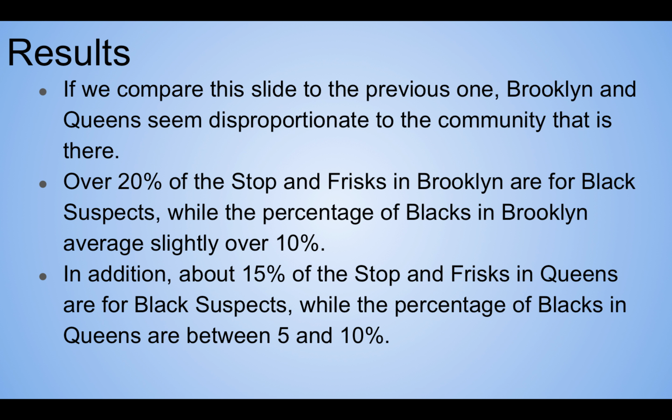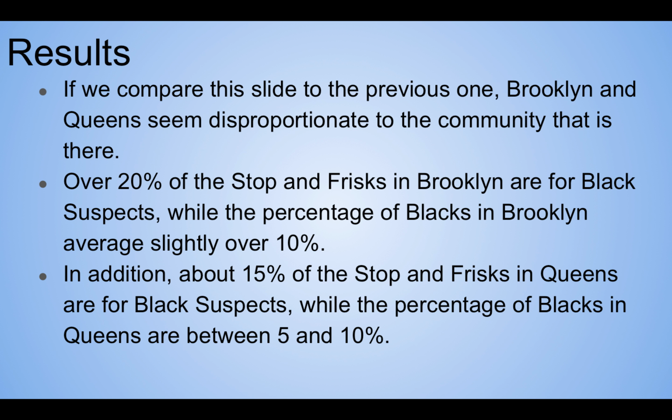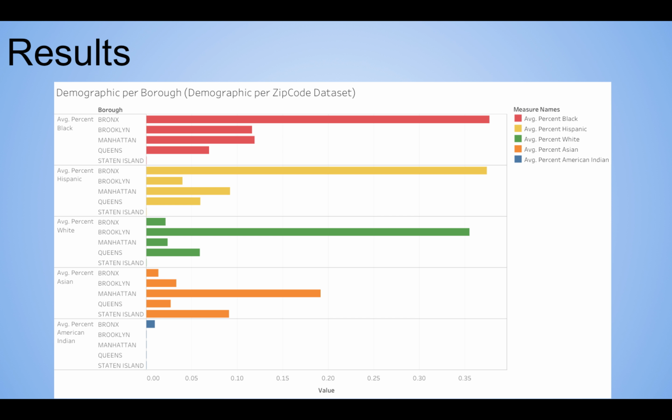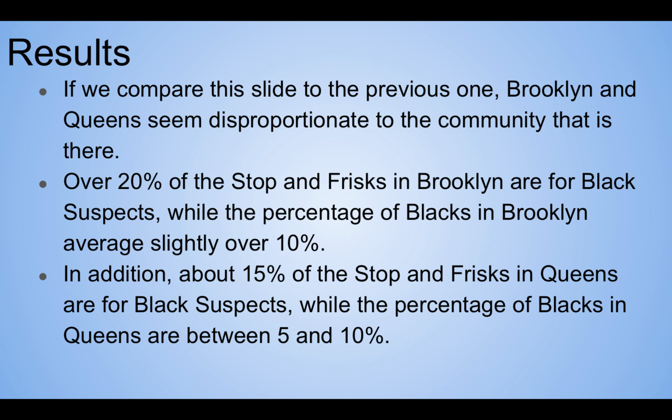In addition, about 15% of the stop and frisk in Queens are for black suspects, while the percentage of blacks in Queens is between 5 and 10%, right? So if we look here, for blacks in Queens, it's about 10%. Black suspects in Queens, it's about 10-ish%. And then if we go back to the original one, in Queens, we're really seeing between 5 and 10%. So it seems quite like a significant difference.